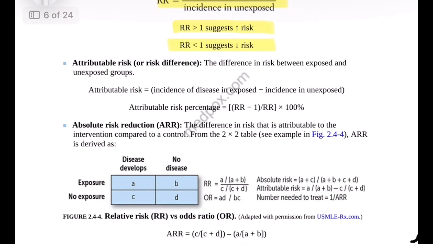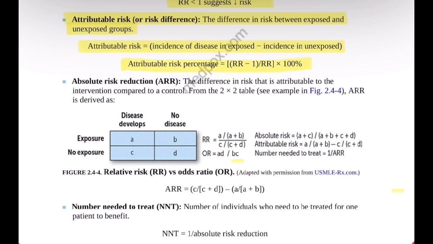Attributable risk, AR, also called the risk difference. Attributable risk measures the difference in disease risk between the exposed and unexposed groups. Formula: attributable risk equals the incidence of disease in the exposed group minus the incidence in the unexposed group. To express this as a percentage, attributable risk percentage equals (relative risk minus 1) divided by relative risk, multiplied by 100. This shows the proportion of disease risk among exposed individuals that can be directly attributed to the exposure itself.